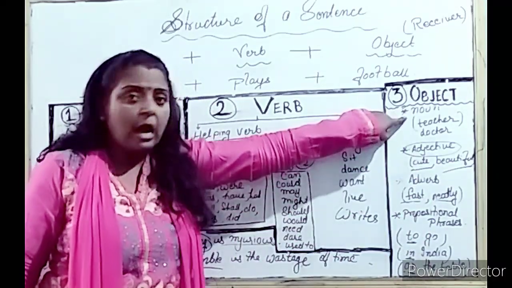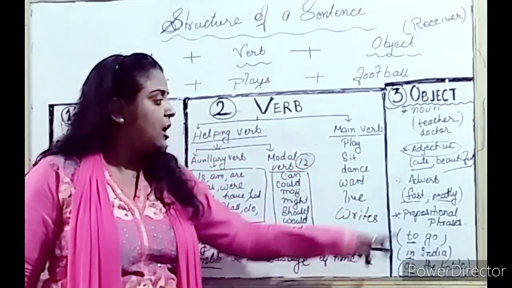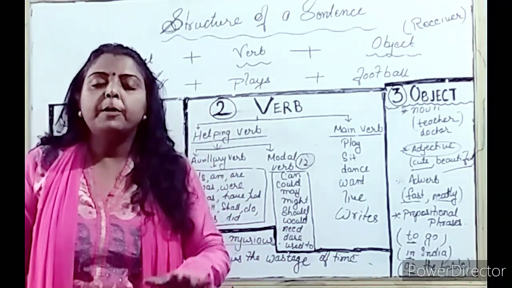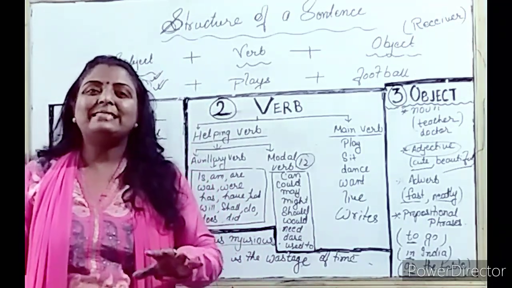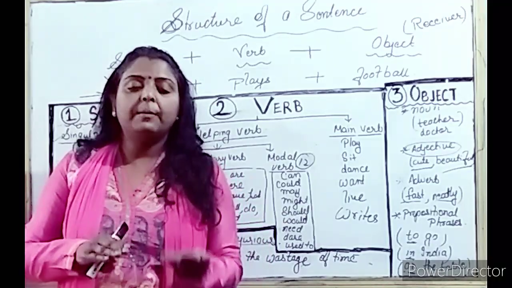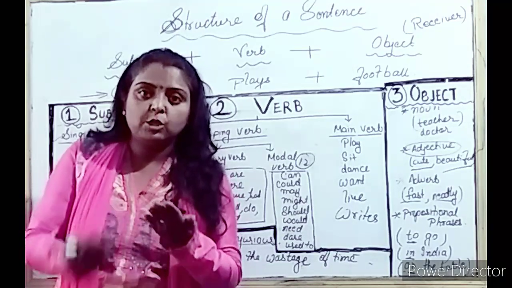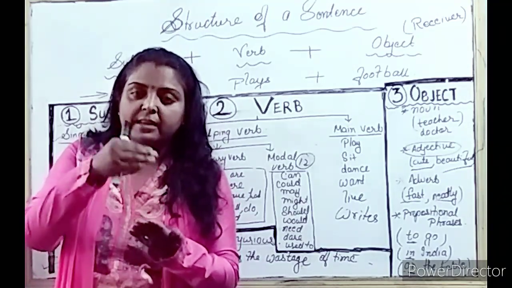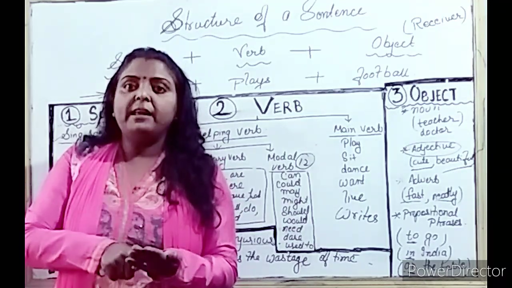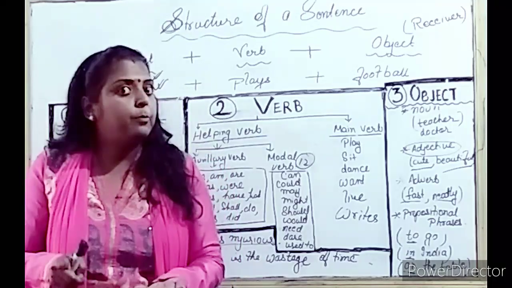So we can use noun as an object, we can use adjective as an object, we can use adverb as an object. We can also use prepositional phrases as an object. Preposition means what? Preposition tells the position of two things. For example, a cat is on the table. It's not under the table, it's on the table. It's showing the position of the cat on the table. Table के ऊपर है cat, okay? Position बता रहा है. तो on is the preposition.